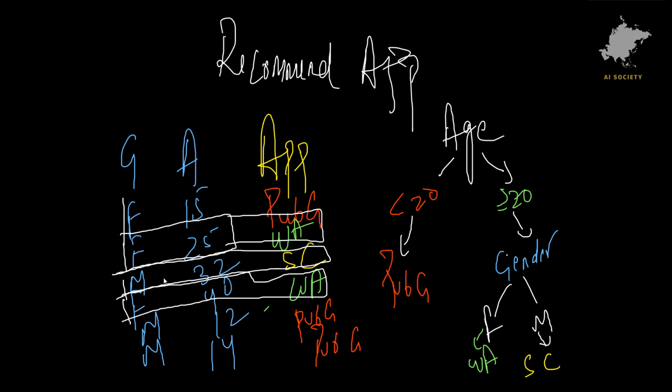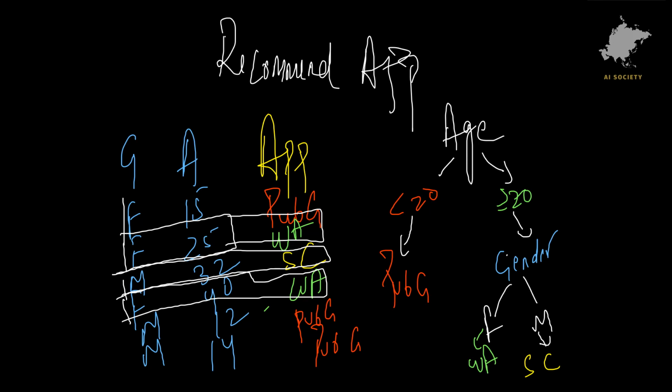So as you see, first we check for the age. If age is less than 20, then we are able to say that PUBG is the app that we should recommend. And if the age is greater than or equal to 20, then we are going to check for the gender. Once we check the gender, if the person is female, then we'll recommend WhatsApp. If the person is male, then we're going to recommend Snapchat. Okay, and that is the gist of how decision trees work. That is the most atomic level explanation of decision trees.